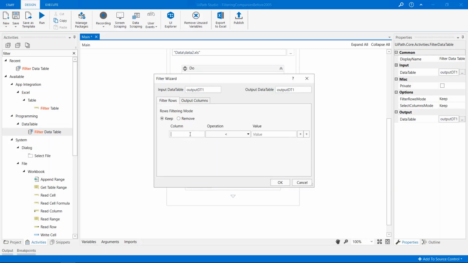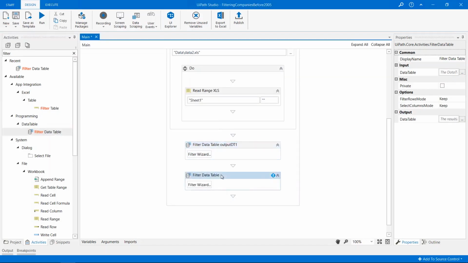The filtering column is founding year. Now this field is case sensitive, so we need to type the exact name of the column. Our operator is less than, and the value is 2005. Notice that 2005 is written with two decimal values, as the comparison is made using double integer values. And let's move now to the next tab, Output Columns. This tab provides the possibility to reorder the columns. Let's place the company column first, followed by revenue, and then by founding year.